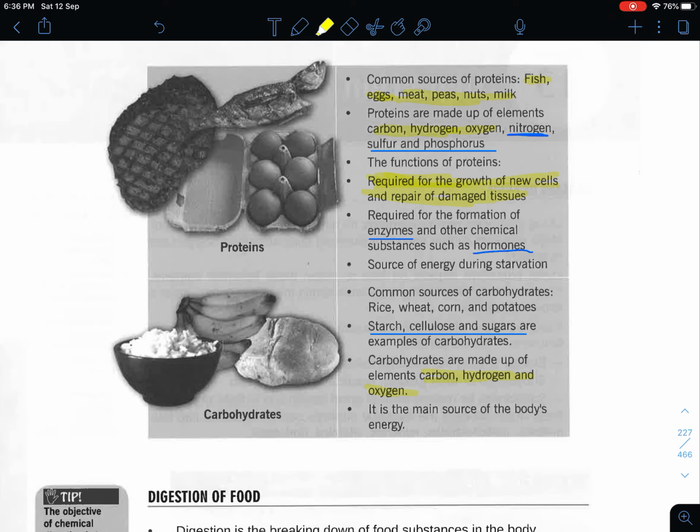For protein, the difference is you actually have other elements like nitrogen, sulfur, and phosphorus as compared to carbohydrate or fats. Why carbohydrates? Carbohydrate is our main source of energy. How so? Our body undergoes respiration, and for respiration we need to utilize glucose. Glucose is an example of carbohydrate. That's why it's our primary source of energy.